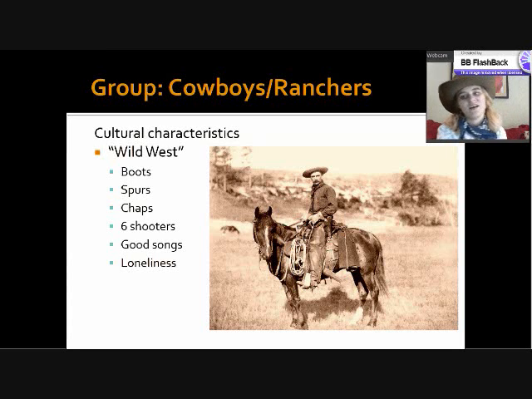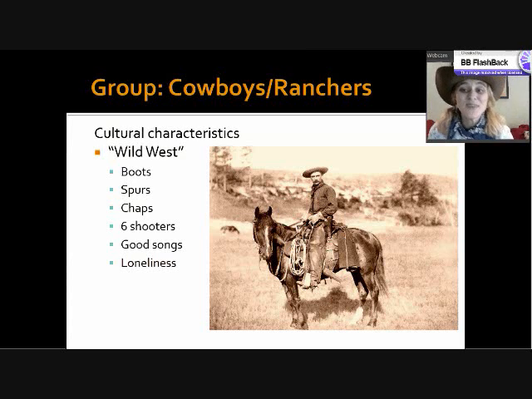Home on the range, where the deer and the antelope play, where seldom is heard a discouraging word, and the skies are not cloudy all day.